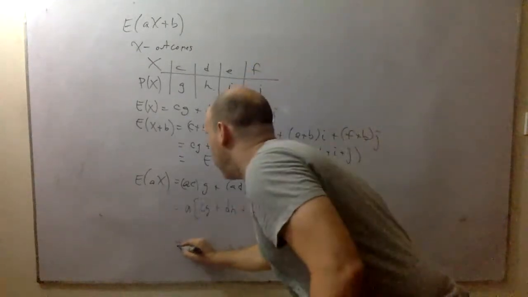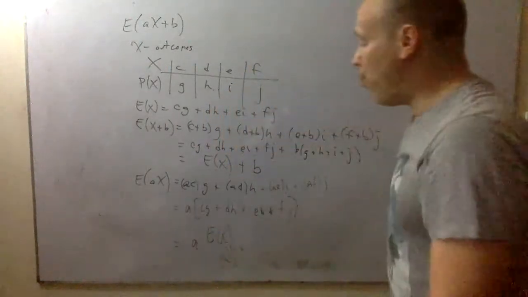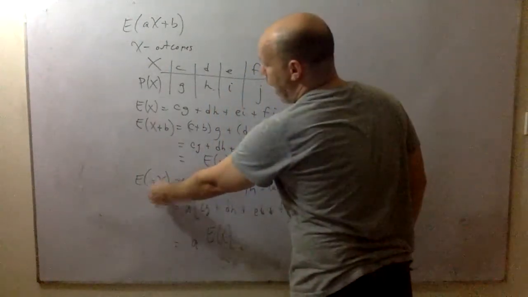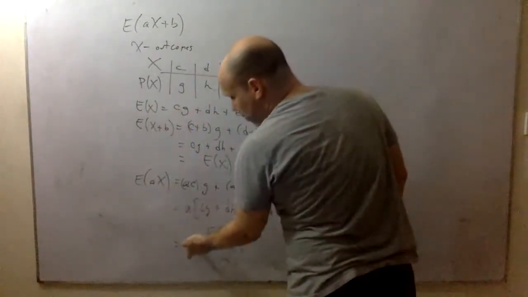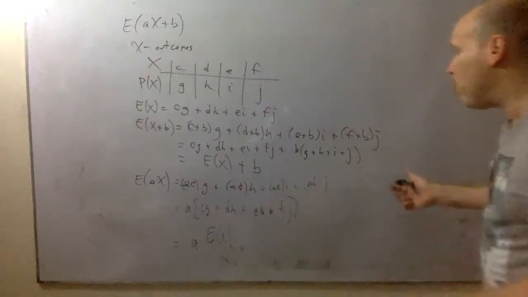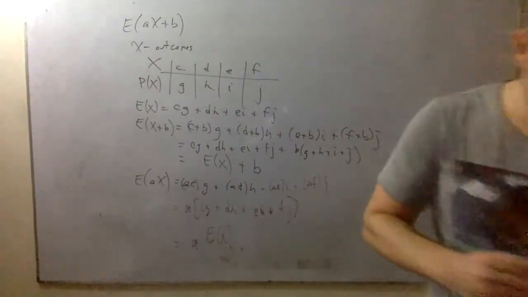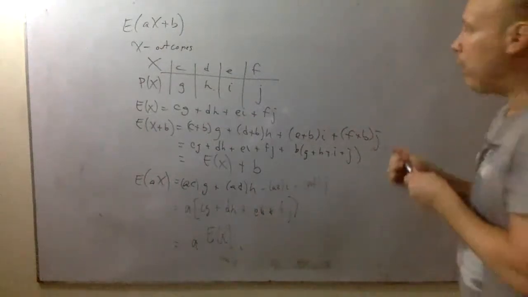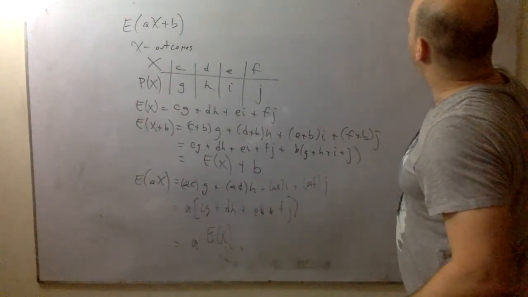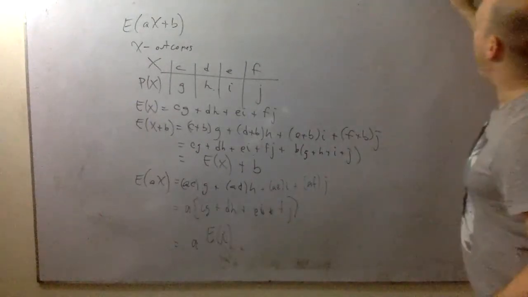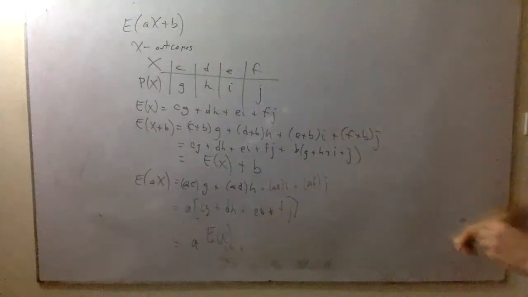And that's simply A times the expectation of X. So when you multiply everything by A, you multiply the expectation by A. And then we can conclude, let me just get a new pen, this has run out. Therefore, we can conclude that E of AX plus B is equal to A E of X plus B.